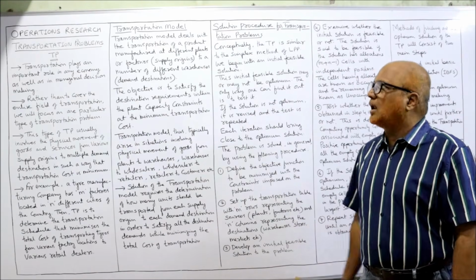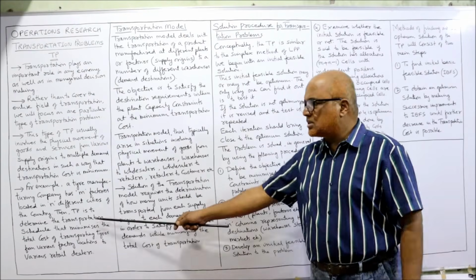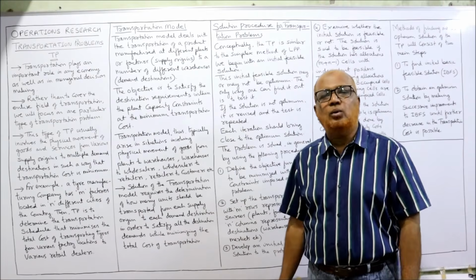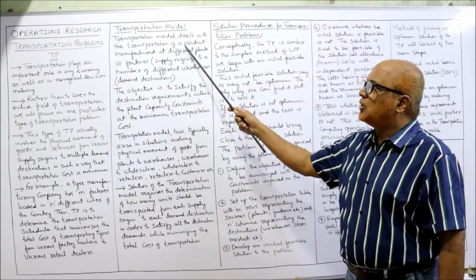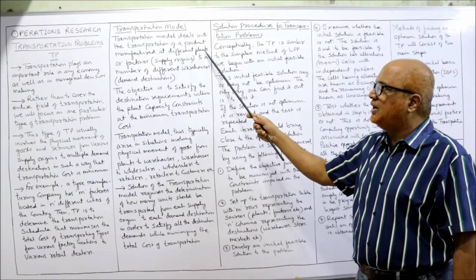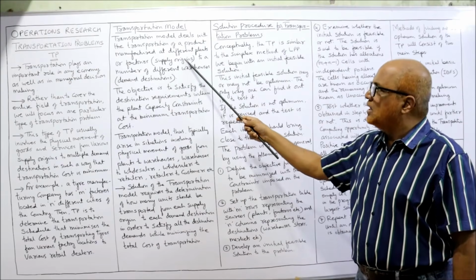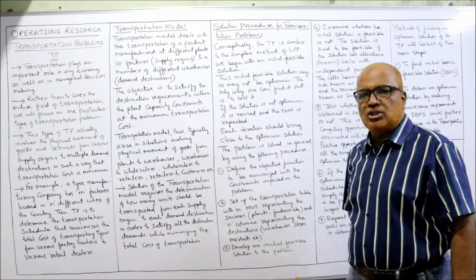Now next is the transportation model. How to put this transportation problem in a model so that we can easily solve the problem. Transportation model deals with the transportation of a product manufactured at different plants or factories, supply origins, to a number of different warehouses, demand destinations.